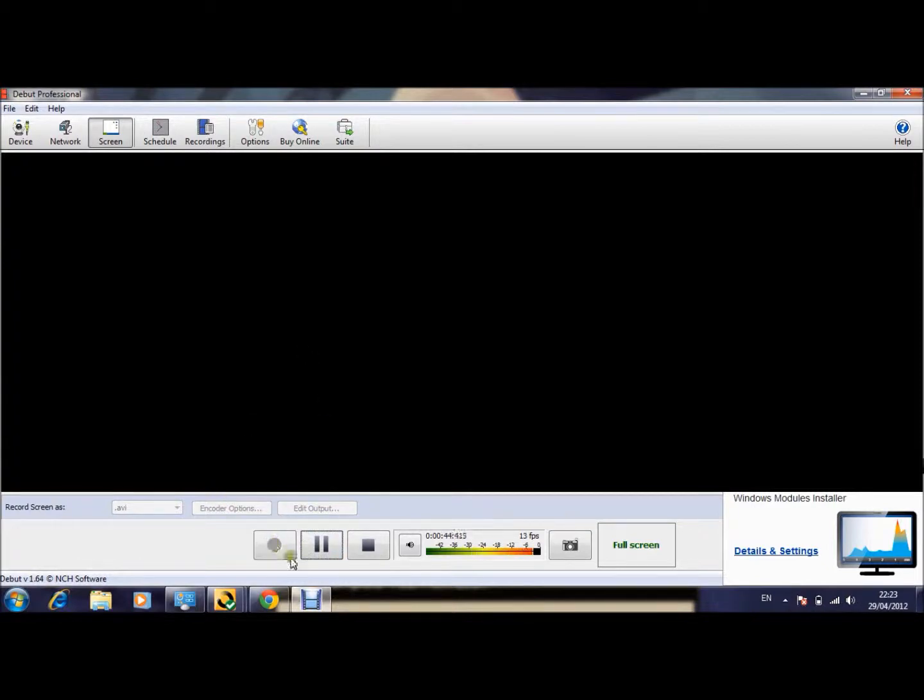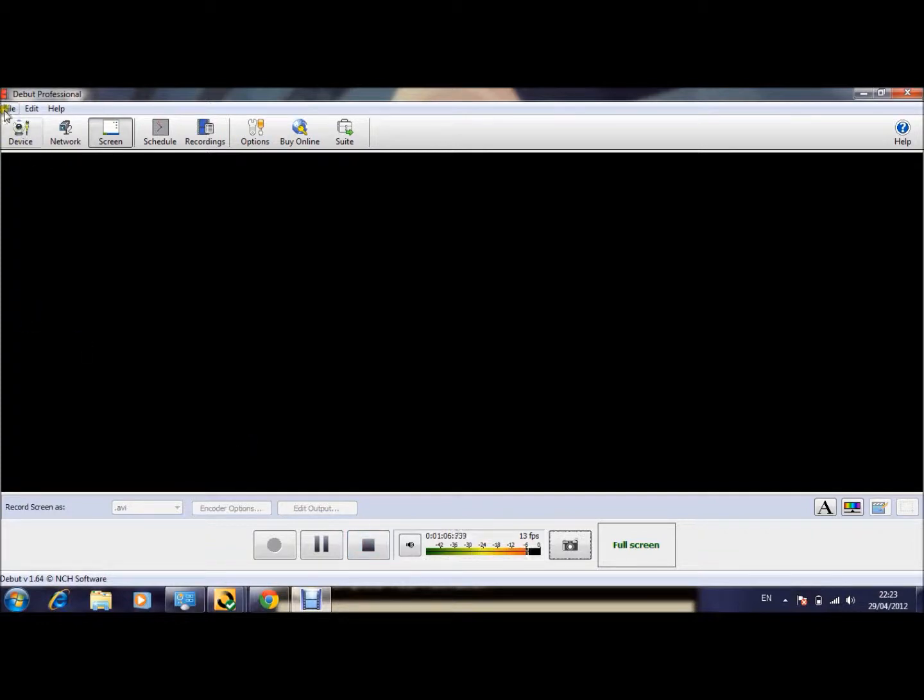First thing you gotta do for recording is click the red button. Once you click the red button, you can record your stuff easily. You can go to full screen, take a picture, pause the recording, stop the recording.